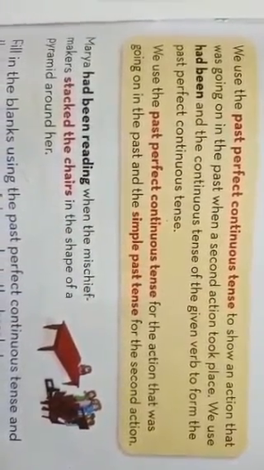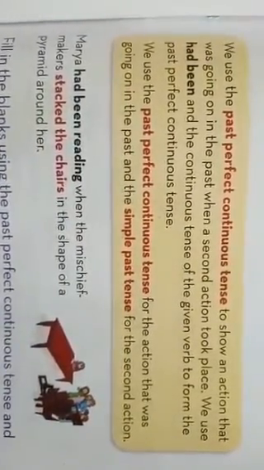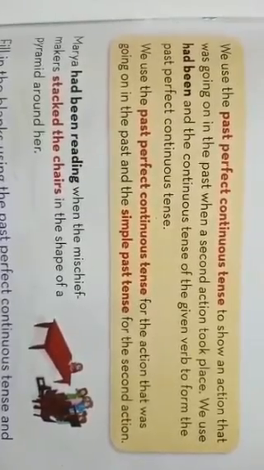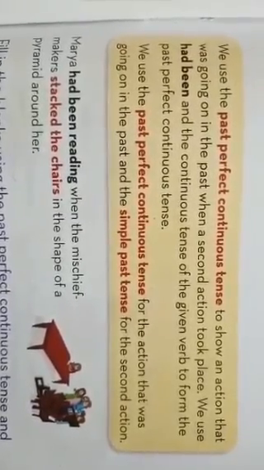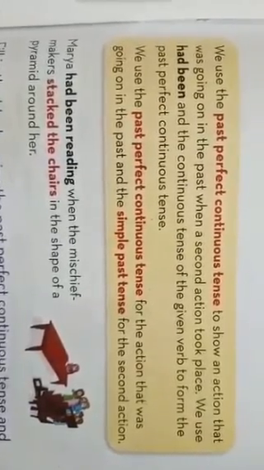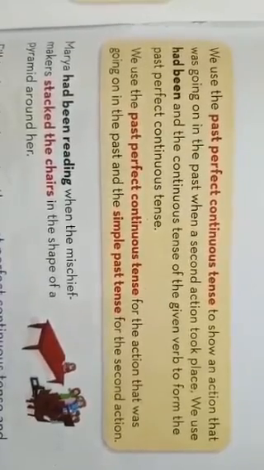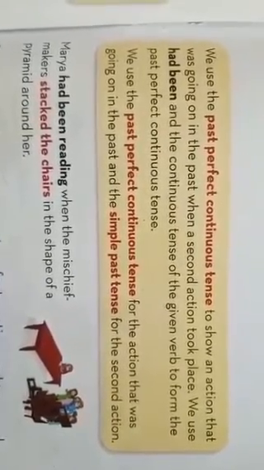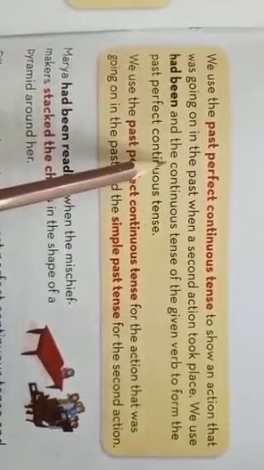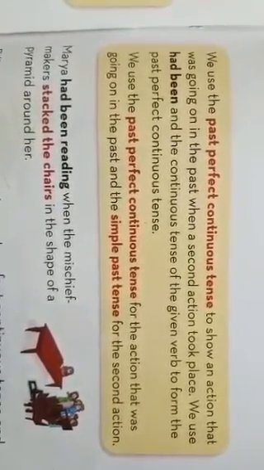Students, past perfect continuous tense shows an action that was going on in the past when a second action took place. It shows that one action was going on in the past while another, or second, action took place. Like the past perfect tense, in this tense we use had been and the continuous form of the given verb, meaning the ing verb or present participle.